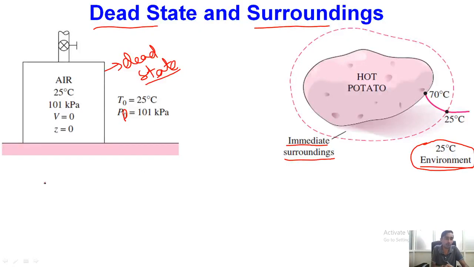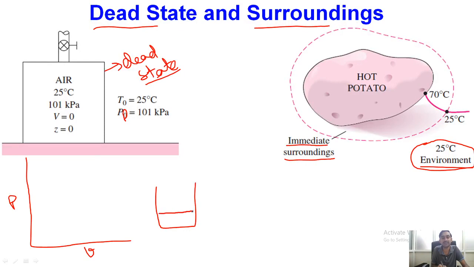Okay, now I would like to define one process. Let me consider that we have a PV diagram, and we have a piston cylinder device, and inside this piston cylinder device we have some pressurized gas at pressure P and temperature T. The outside surrounding pressure is P naught and the surrounding temperature is T naught.